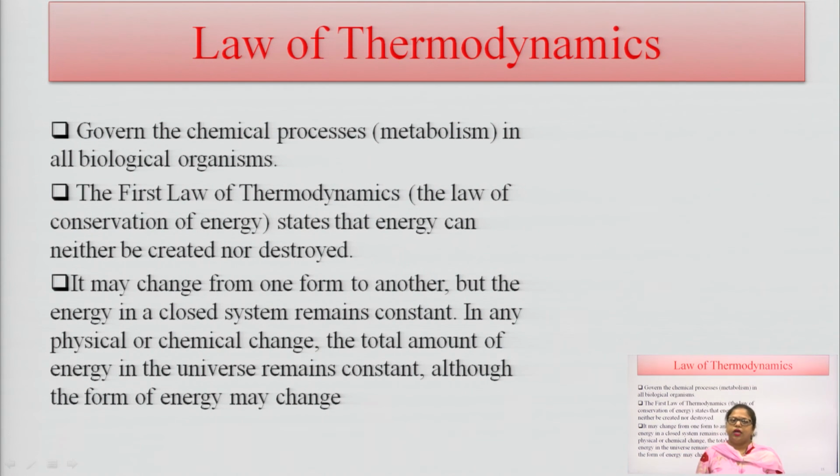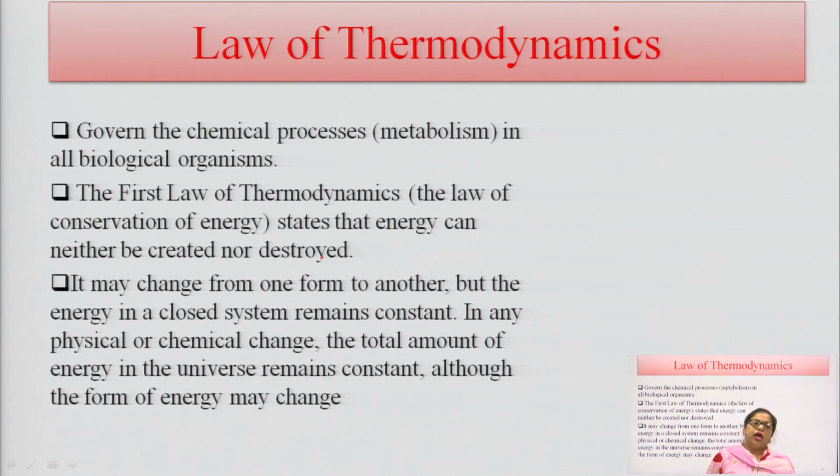What is the law of thermodynamics? Everyone knows what the thermodynamic process is. Energy can neither be created nor destroyed, so it can be converted from one form to another. Thus the energy of a closed system remains constant. In any physical or chemical change, the total energy of the universe remains constant; it is just converted from one form of energy to another.